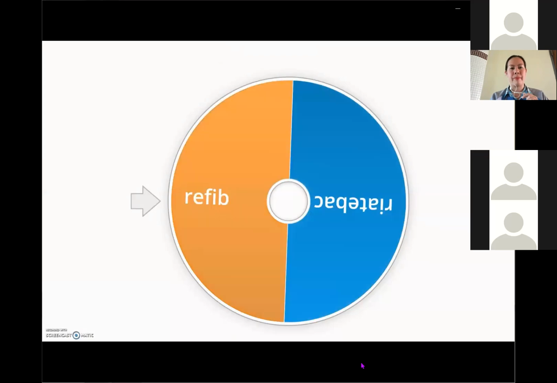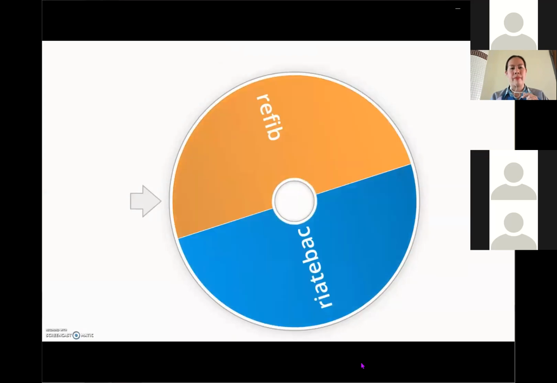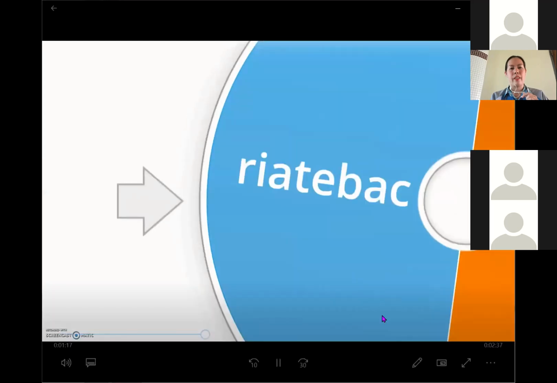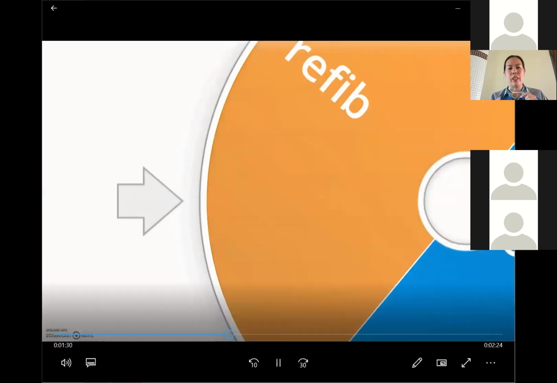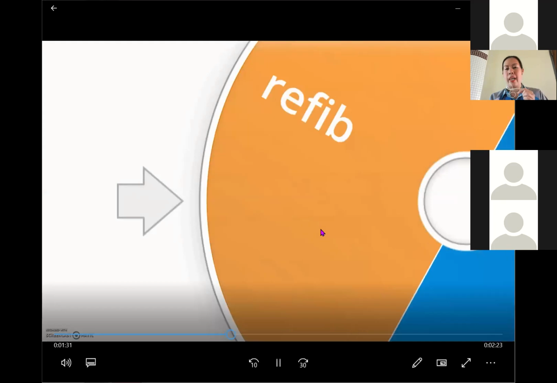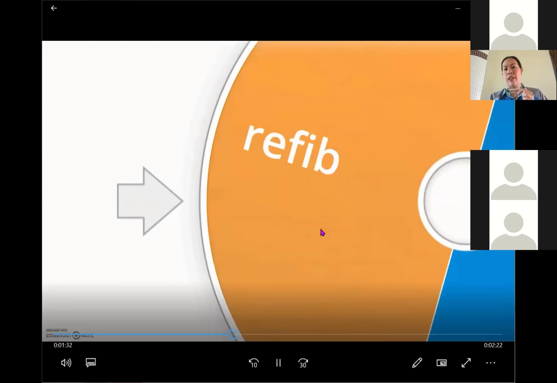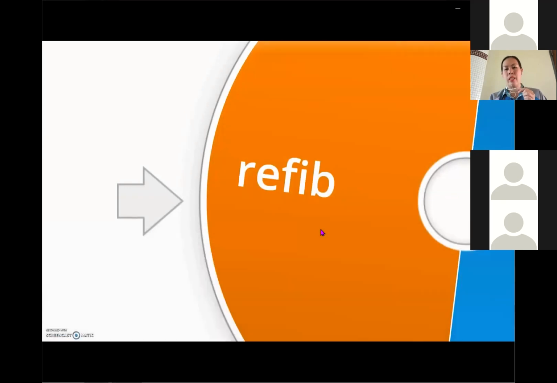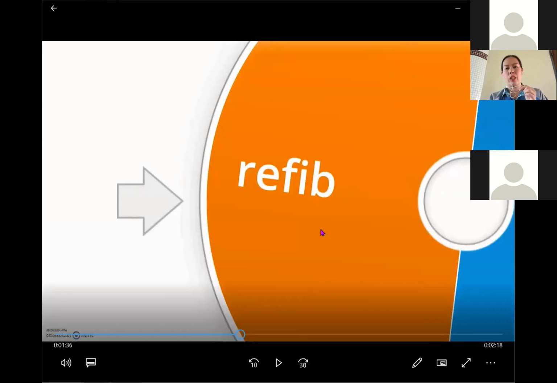The third word for our dictation is fiber. The last word for our dictation is fiber. This one is the easy one. Can someone spell fiber?